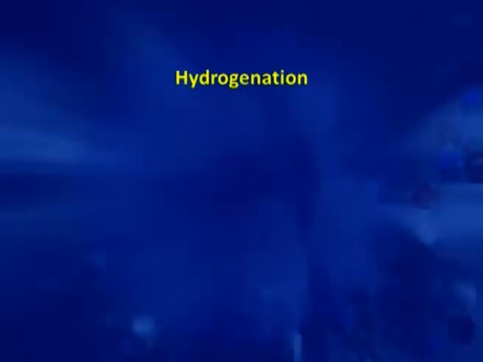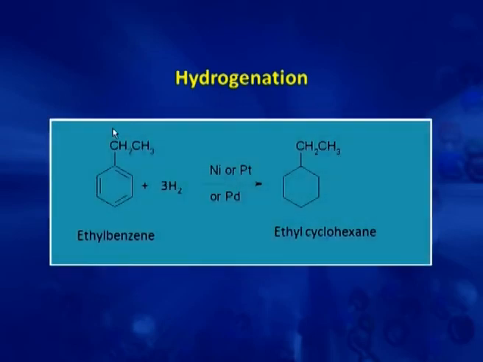First one is hydrogenation. So, if we do hydrogenation of ethyl benzene with hydrogen in the presence of a catalyst, nickel, platinum or palladium, then all the 3 bonds of this benzene ring get reduced to give ethyl cyclohexane. So, this is heterogeneous hydrogenation.